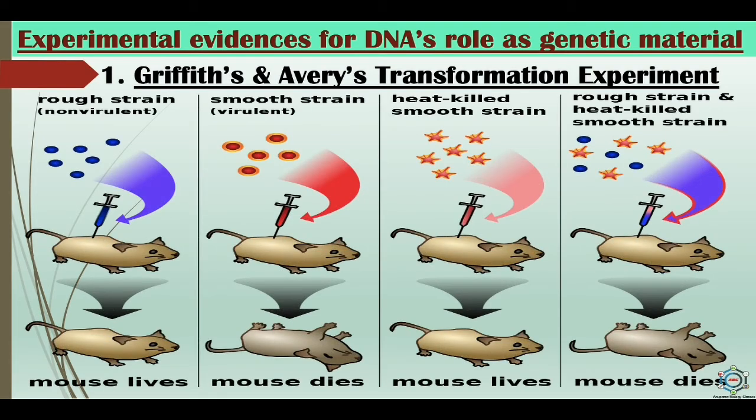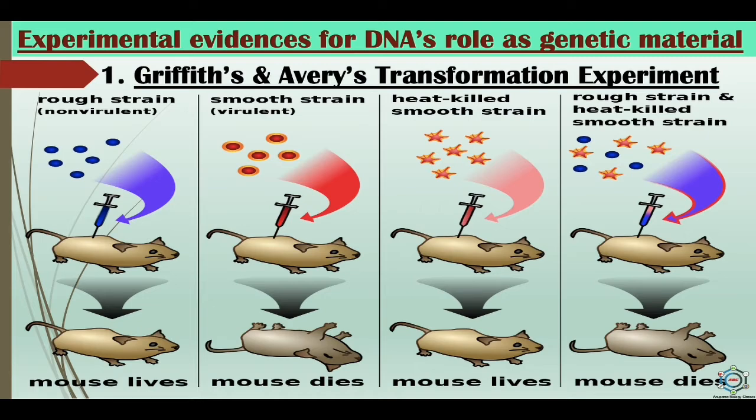So here you can see the Griffith experiment to show that the DNA is the genetic material. In 1928, British bacteriologist Frederick Griffith conducted a series of experiments using Streptococcus pneumoniae bacteria and mice. Griffith was not trying to identify the genetic material, but rather trying to develop a vaccine against pneumonia. In his experiment, Griffith used two related strains of bacteria, that is R and S.